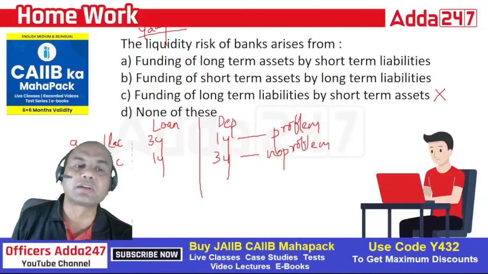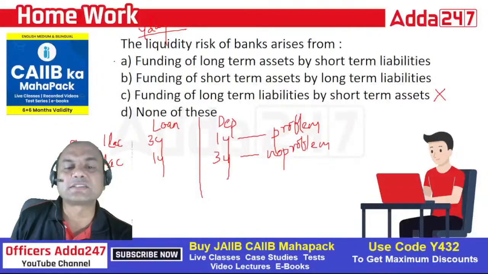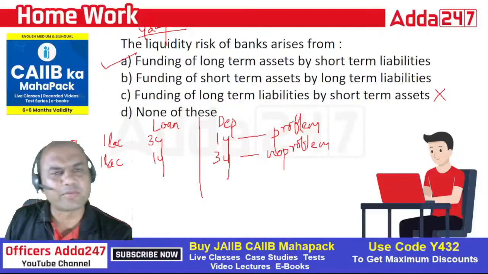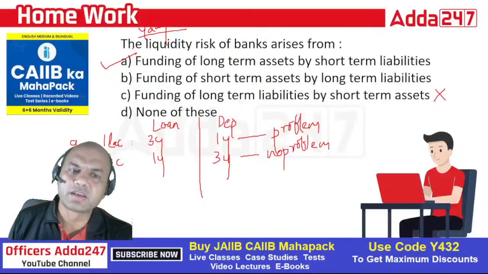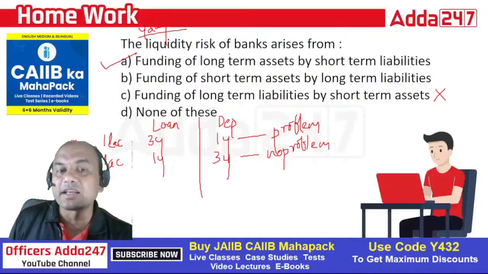So what is the answer over here then? The correct answer is A, because this is the problem, right? So A is the answer. Liquidity risk arises from this. Okay, clear everyone? Simple one. Got it? See here, understanding is important, not just mugging up.